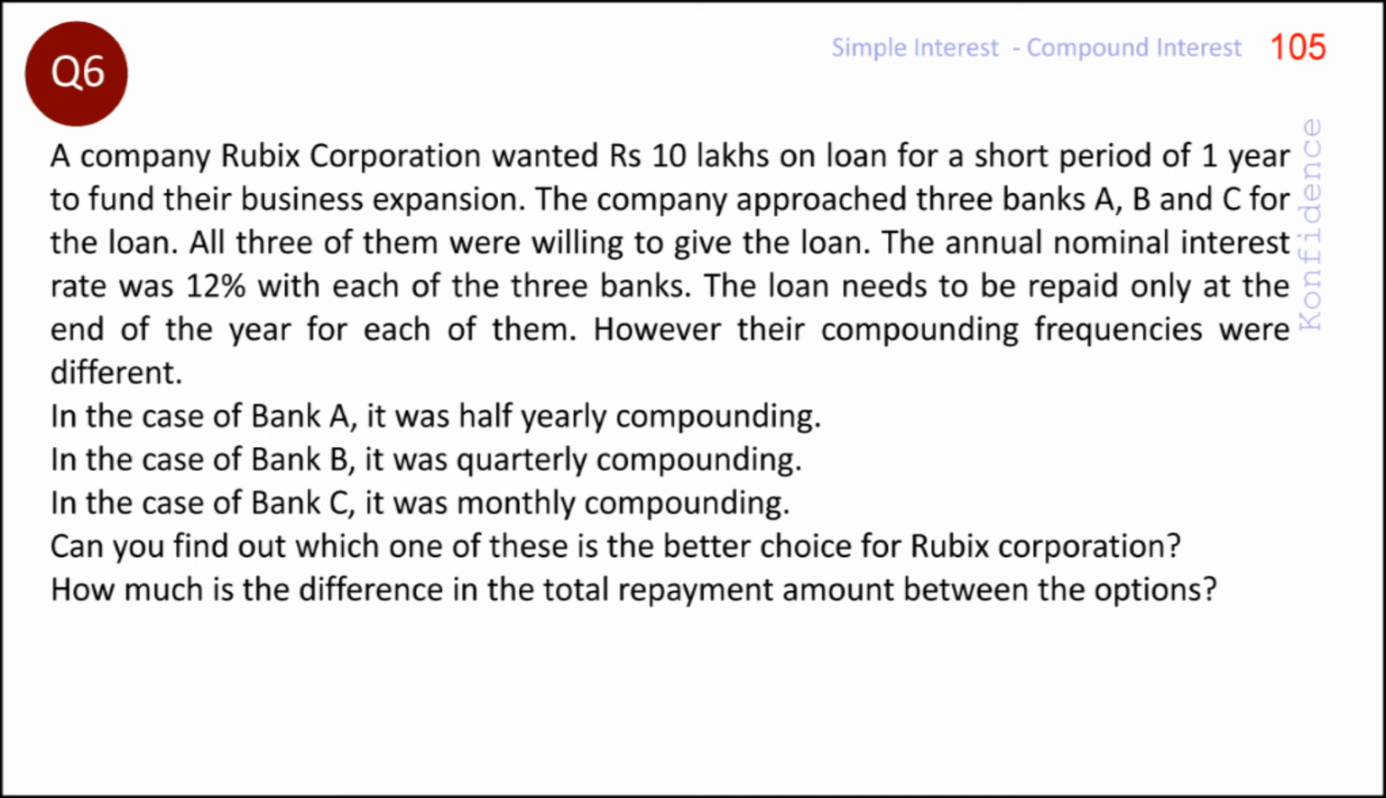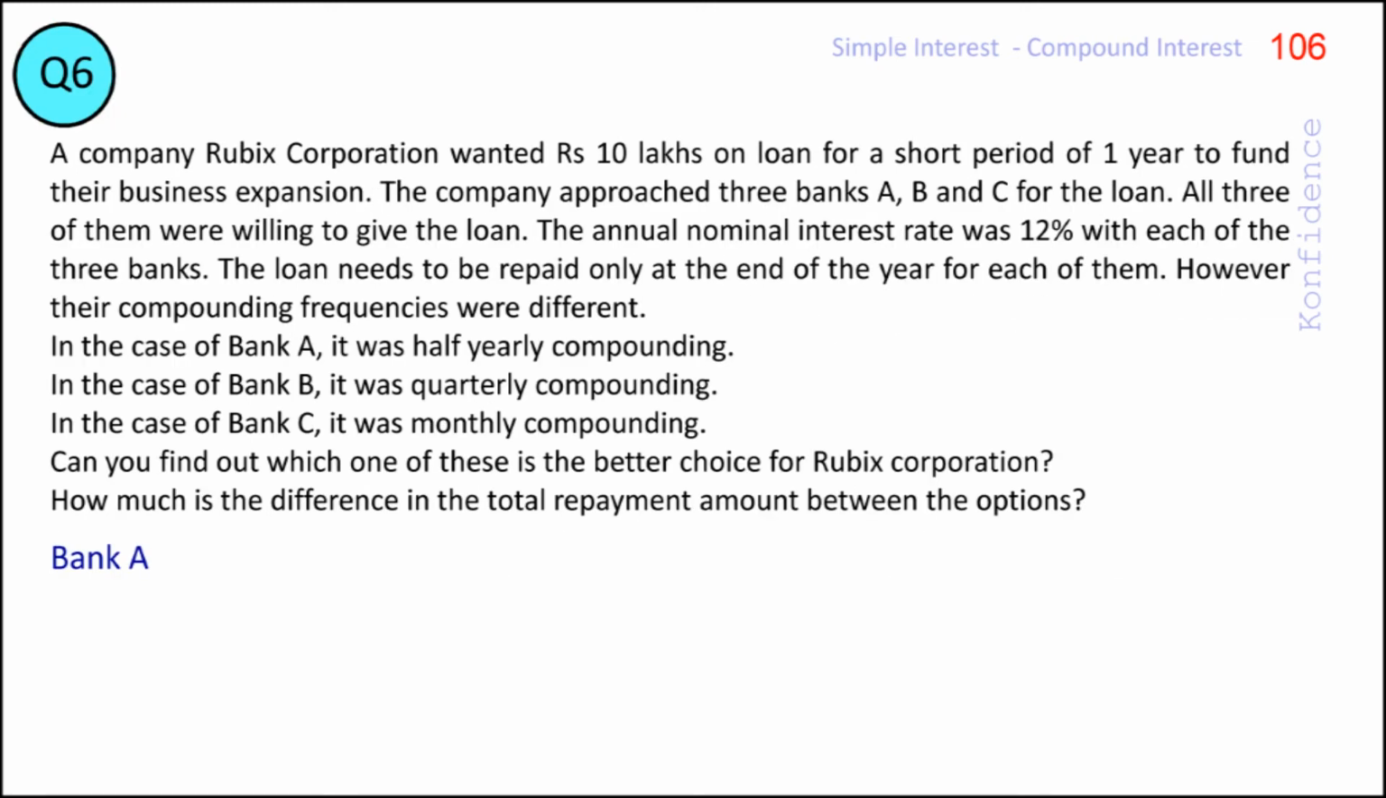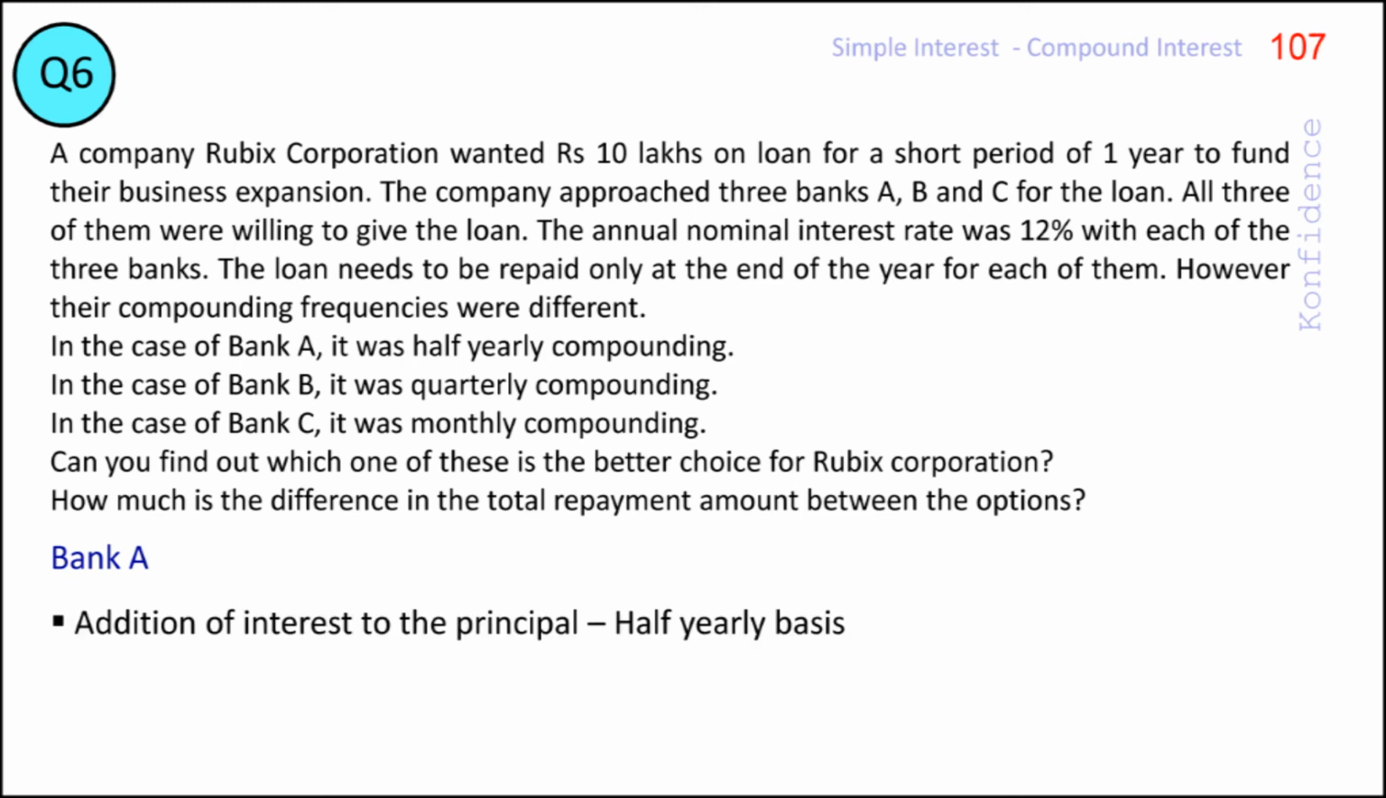The period of compounding is less than a year in each of these cases. In such cases, we cannot take the annual interest rate to calculate the interest for the smaller period. To illustrate this, let us take the case of Bank A. The compounding, or the addition of interest to the principal, is done on a half-yearly basis here. If we take the interest rate for the period as 12%, we will get the interest as 10 lakhs into 0.12 or rupees 1,20,000.